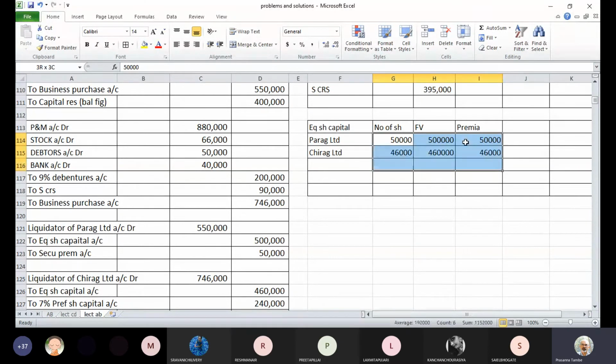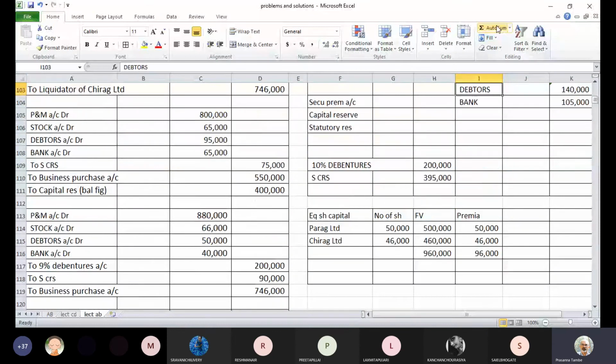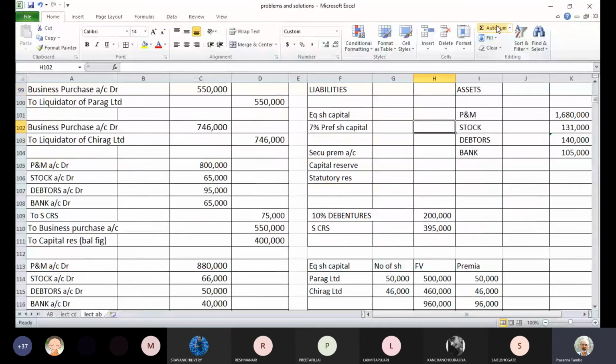We can use these numbers in the balance sheet. So if you take the total, face value becomes 9,60,000 and securities premium is 96,000 rupees. Have you understood these numbers? Yes? Yes, sir. Okay. So equity share capital amount is 9,60,000, 7% we will calculate. Premium is 96,000.